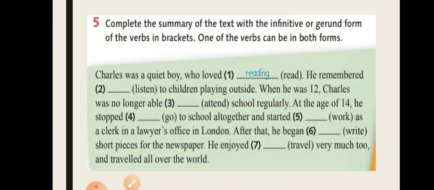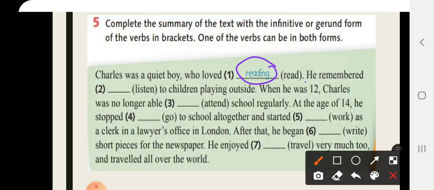So here we have chosen to write reading because there is no object after the space, and reading here acts as the object itself. Okay? He remembered. Now the verb remembered here is followed either by a gerund or infinitive according to the meaning.